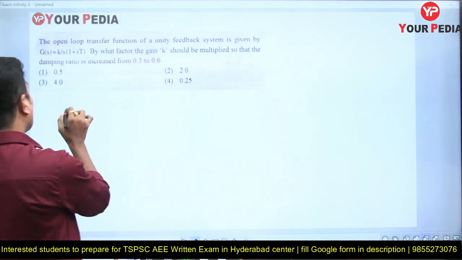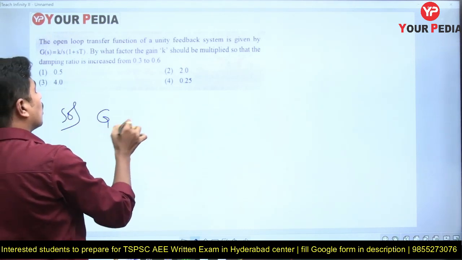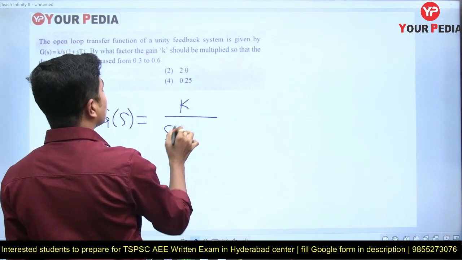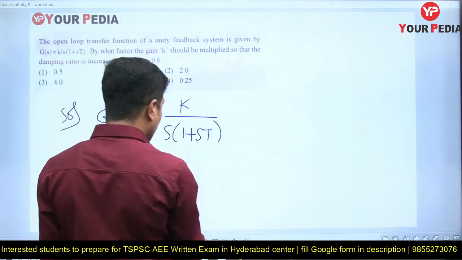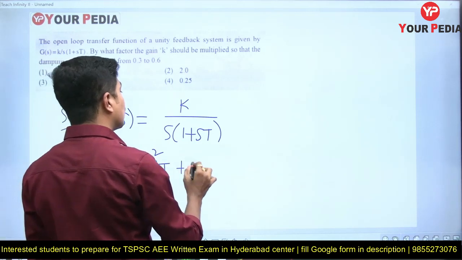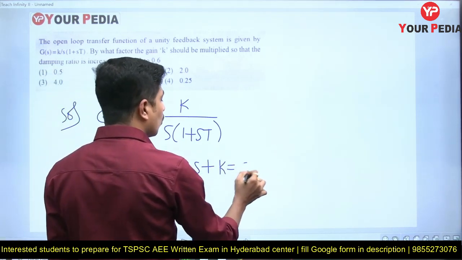Let me do that. What is the transfer function given? G(s) is equal to K/(s(1+sT)). Now what is the characteristic equation? s square T plus s plus K equal to 0.